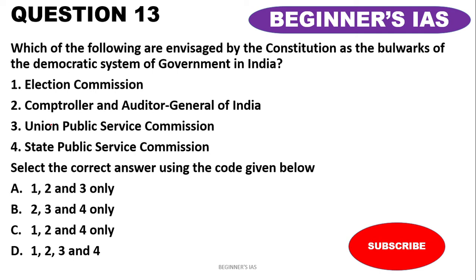Here one has to note down that the Indian Constitution not only provides for legislature, executive and judicial organs of the government, but also establishes certain independent bodies, namely the Election Commission. This Election Commission is to ensure free and fair elections to the Parliament and the state legislatures, the Office of the President of India and the Office of the Vice President of India.